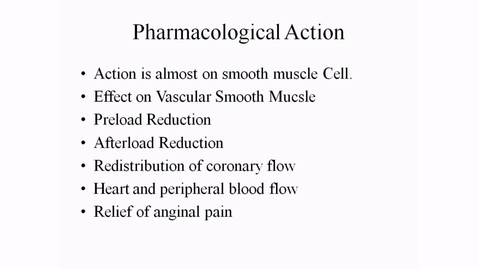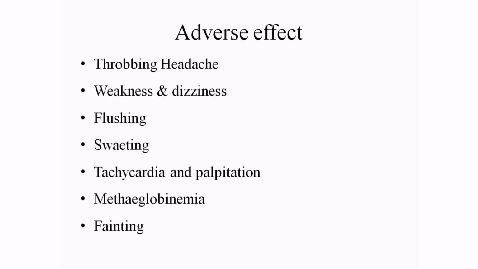In preload reduction, nitrates dilate veins more than arteries. After that, peripheral pooling of blood occurs, decreasing venous return. The preload on the heart is reduced, and diastolic size and pressure are reduced. After that, cardiac work or cardiac output decreases, hence decreased oxygen consumption. In afterload reduction, nitrates also produce some arteriolar dilation, slightly decreasing total peripheral resistance and afterload on the heart, with somewhat of a BP fall. Next, adverse effects are throbbing headache, weakness and dizziness, flushing, sweating, tachycardia and